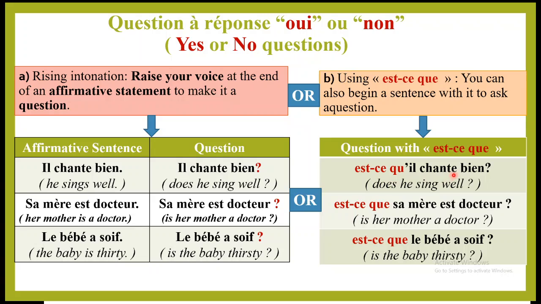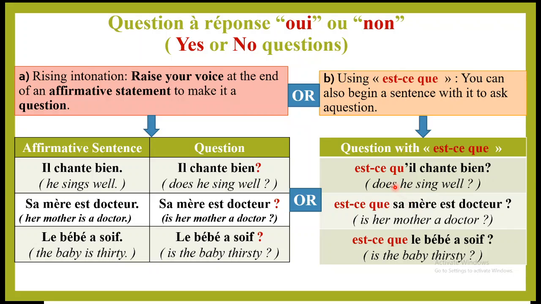You have to remove the e and replace it with an apostrophe. The same thing goes for elle: est-ce qu'elle chante bien?